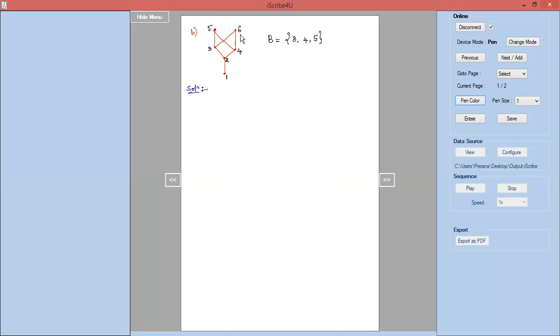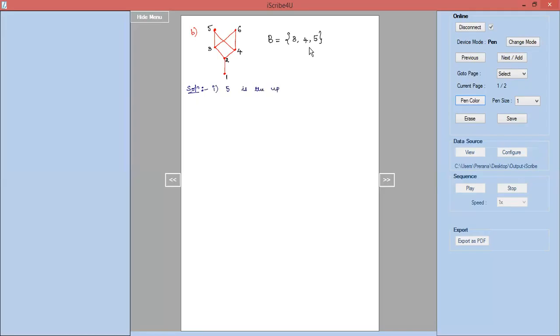Is 6 also an upper bound? 6 is not an upper bound. 3 is related to 6, 4 is related to 6, whereas in the subset B you have 5 also, no? 5 is not related to 6. So we cannot say 6 is an upper bound. Every element of the subset B should be related to that element which you are calling as the upper bound. So we conclude 5 is the upper bound.